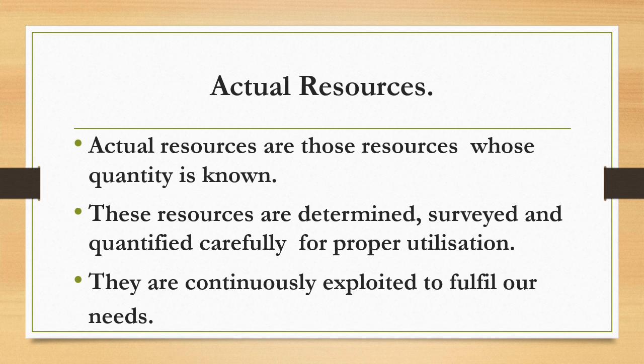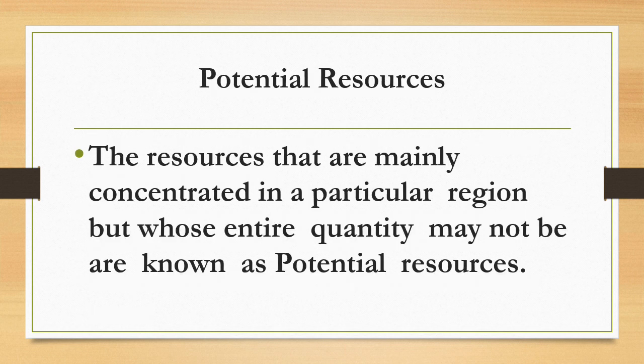I'll give you some examples of actual resources, such as the copper deposits of Khetri in Rajasthan, coal deposits of the Ruhr region in Germany, and black soil of the Deccan Plateau. These are all examples of actual resources of the world. Now comes potential resources. These resources are mainly concentrated in a particular region, but their entire quantity may not be known.